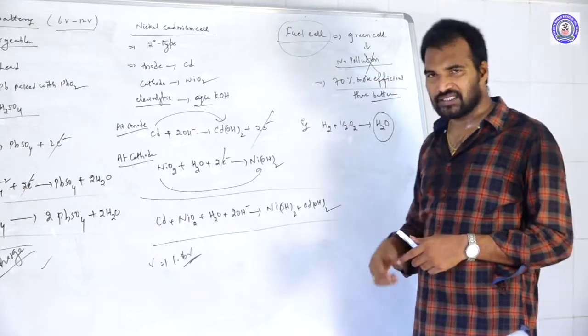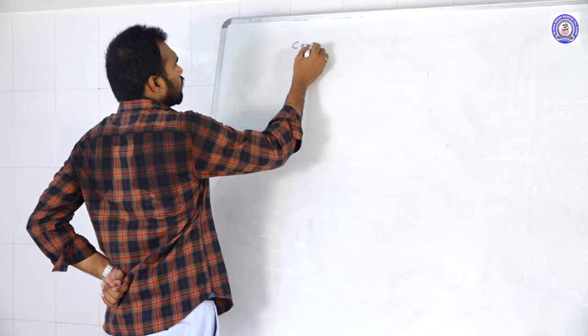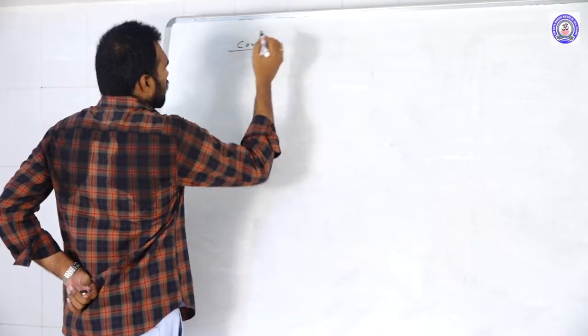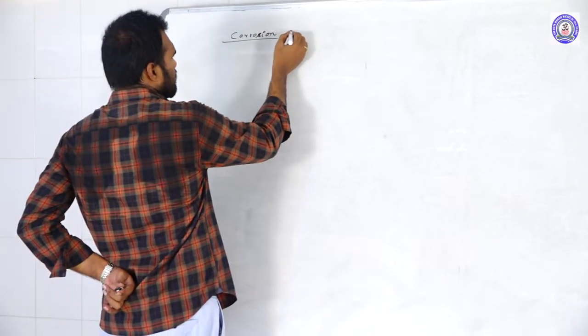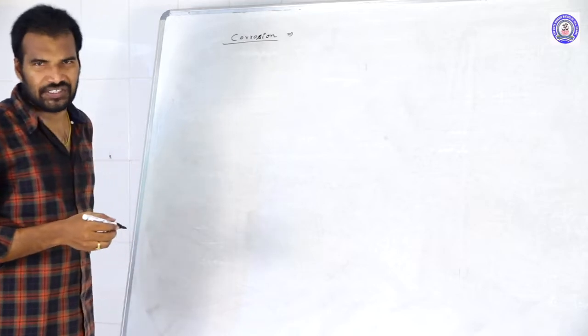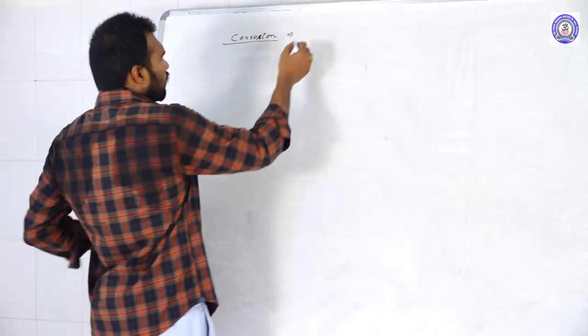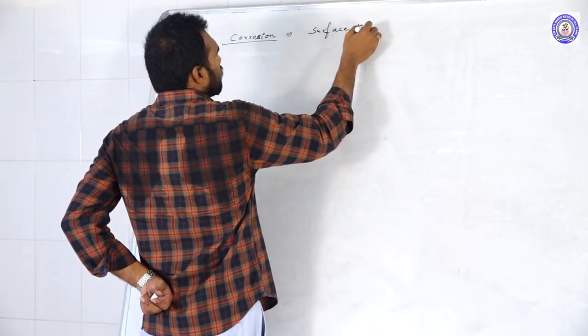Okay, after the fuel cells, let us discuss the next topic, corrosion. Corrosion is nothing but rusting of metals. We call it corrosion. This corrosion is one of the surface phenomena.